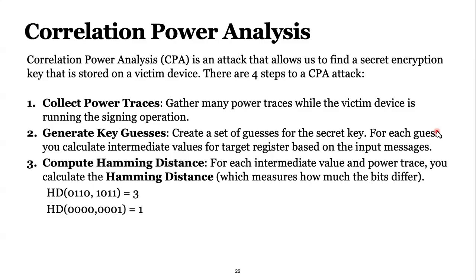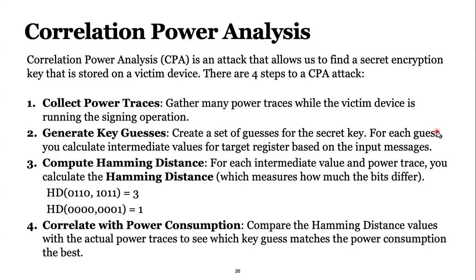The idea of Hamming distance is how much the bits differ. As you see, in the first example, if I put the Hamming distance function on 10110 with 1011, we are basically XORing bitwise, and the result, how many bits differ, is 3. But for the second example, only 1 bit changes. So that's why the Hamming distance is 1.